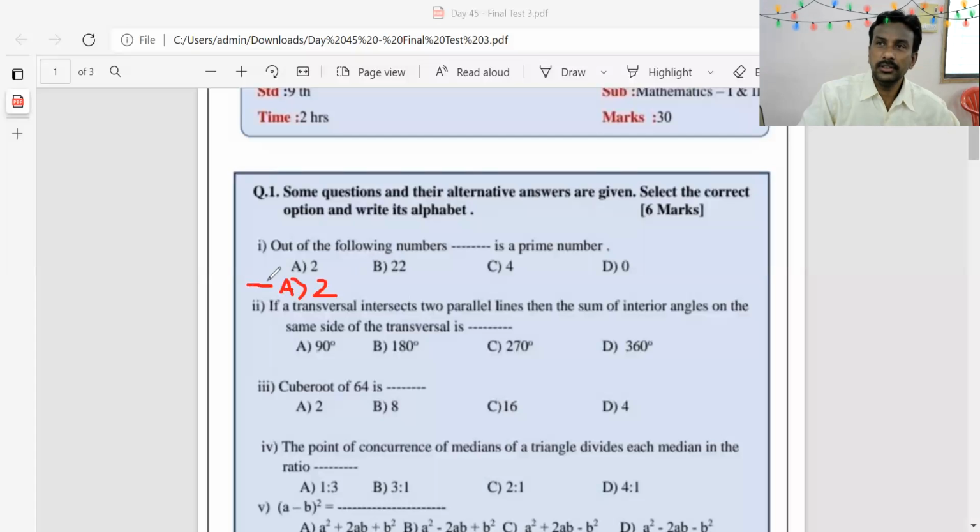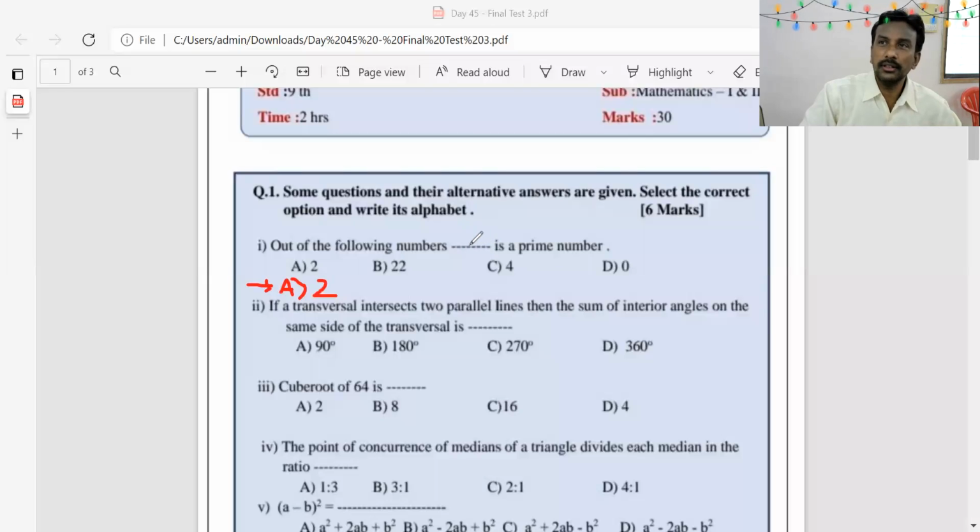Okay, this is the answer of example number 1. Write down like this. A 2 is the answer. Okay, you have to write down option A. A is the correct alternative or option. So choose option A for writing the answer of first example. Don't write only 2 here.